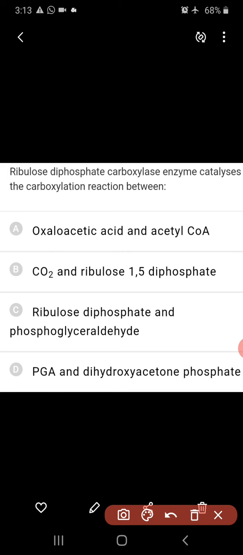The site of glycolysis is not the nucleoplasm, neither the mitochondria, nor the peroxisomes. It is the cytoplasm. That is why glycolysis is called cytoplasmic respiration, as it takes place in the cytoplasm. So the site of glycolysis is the cytoplasm.